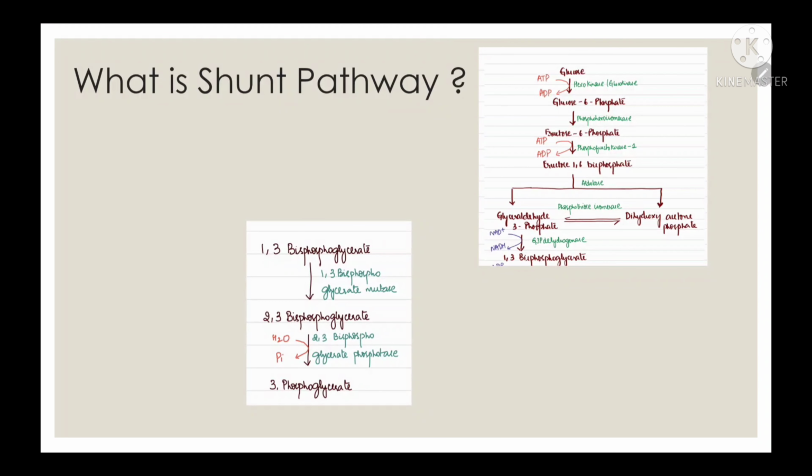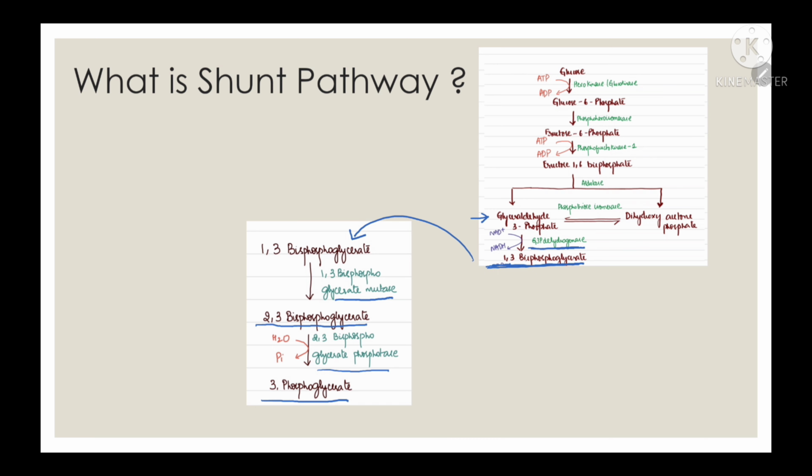So what is a shunt pathway? Generally in glycolysis, in step 6 there is conversion of glyceraldehyde 3-phosphate to 1,3-bisphosphoglycerate in the presence of the enzyme glyceraldehyde 3-phosphate dehydrogenase. And now from here, the 1,3-bisphosphoglycerate is bypassed in the presence of the enzyme 1,3-bisphosphoglycerate mutase to form 2,3-bisphosphoglycerate, which again gets converted into 3-phosphoglycerate in the presence of the enzyme